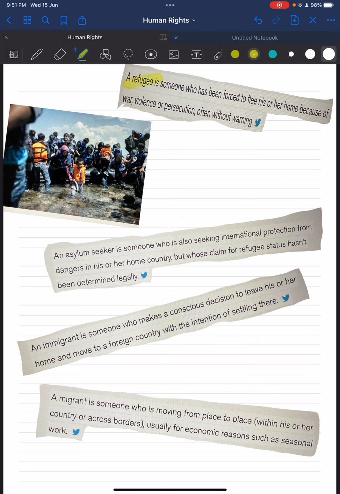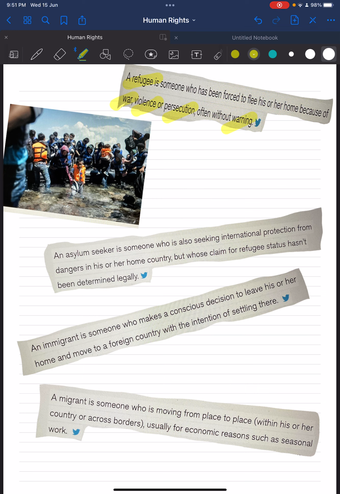Refugee. First one is refugee. A refugee is someone who has been forced to flee his or her home because of war, violence and persecution, often without warning. That is called refugee. They are unable to return home unless and until conditions in their native lands are safe for them again. Okay, so that's called refugee.